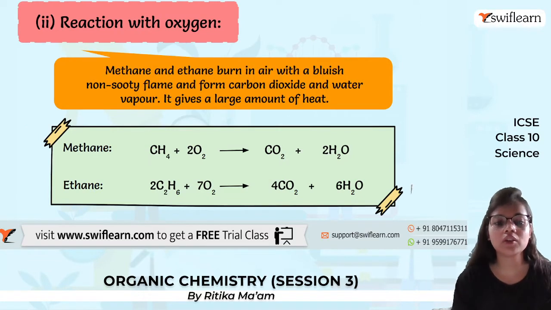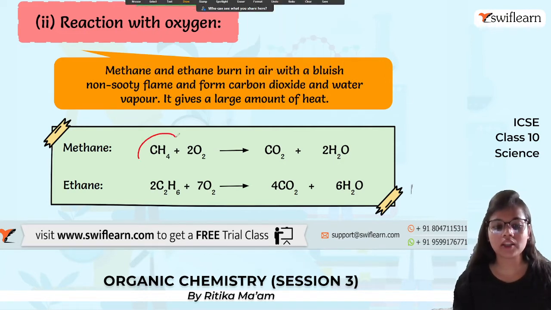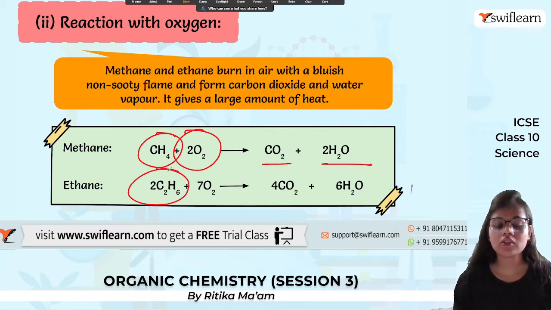Next is the reaction with oxygen. Methane and ethane burn in air and give a blue colored non-sooty flame, and they form carbon dioxide and water vapor, and a lot of heat is produced. So methane combines with oxygen to give carbon dioxide plus water. Similarly, ethane also reacts with oxygen to give carbon dioxide and water.